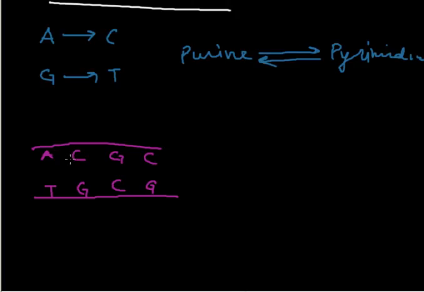Now according to the rule of transversion, the T base is replaced by a purine like G. Okay, then after the replication there will be two DNA formed, and in this the sequence got changed.